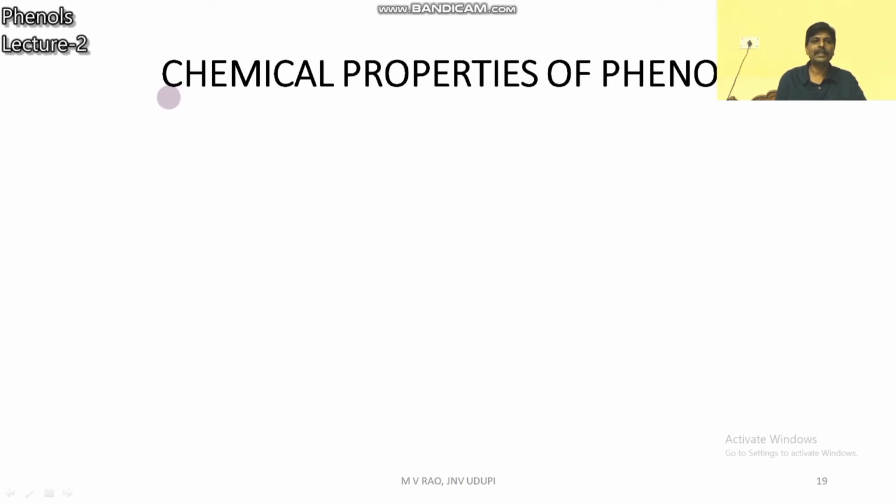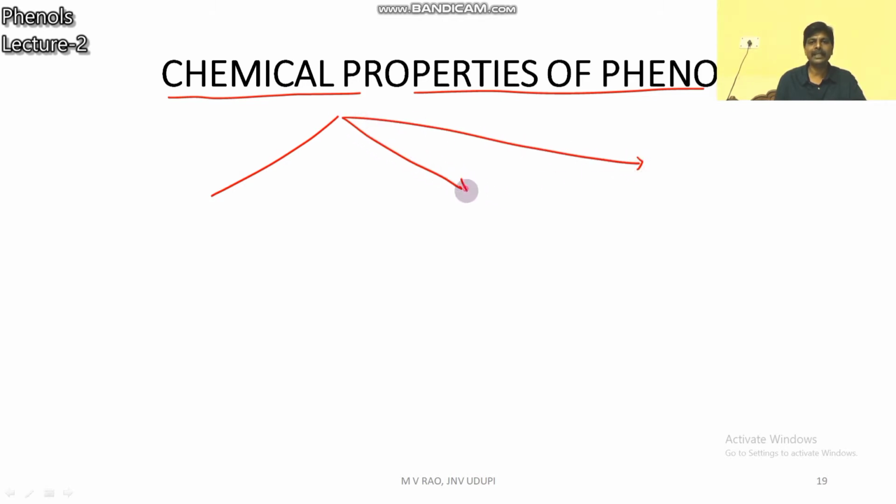So in today's class, I will explain the chemical properties of phenol. I am going to divide them into three categories. First type, acidic properties of phenol.